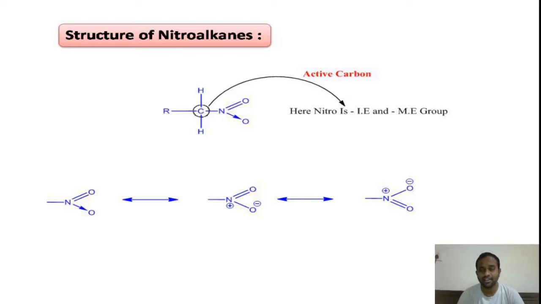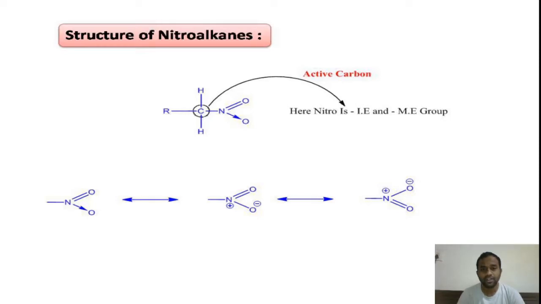ME means mesomeric effect. So due to this minus IE and minus ME nature of nitro, as well as due to the presence of positive charge on the nitro group, which you can see from the resonance structures, this nitro group is a powerful withdrawing group.